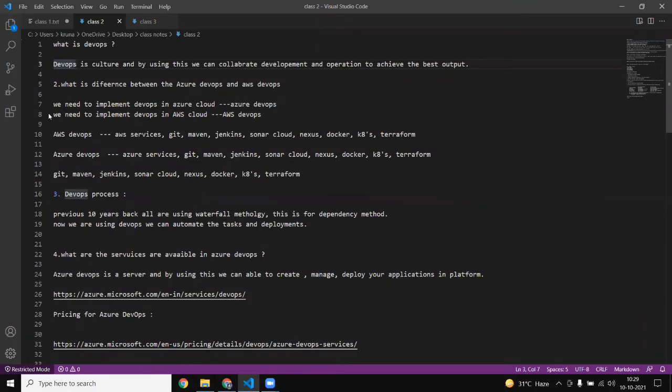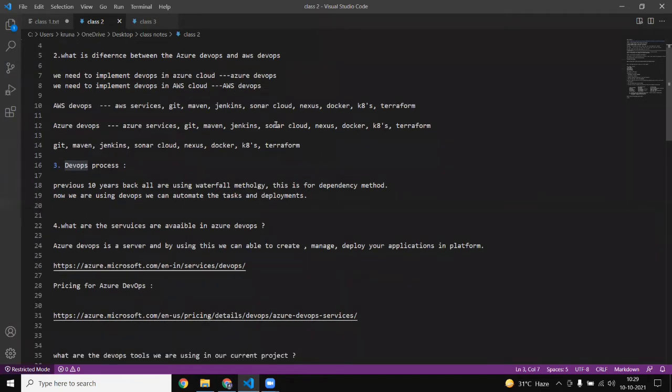When we implement DevOps in Azure, we call it Azure DevOps, and when we implement DevOps in AWS, we call it AWS DevOps. Tools like Git, Maven and Jenkins are available in both.